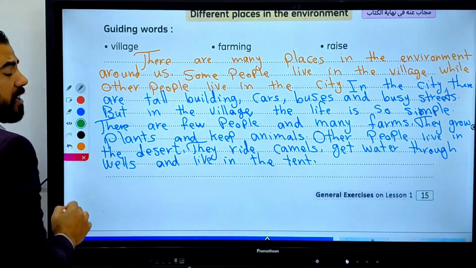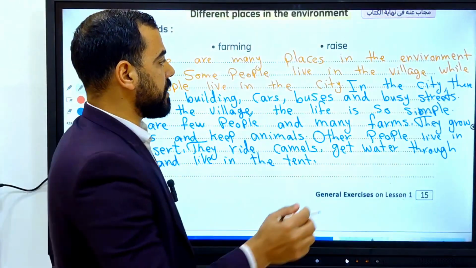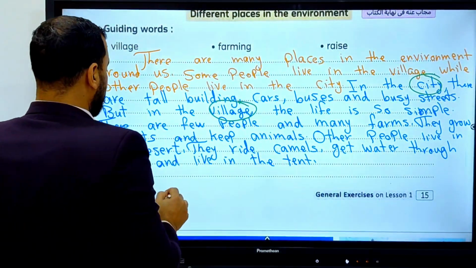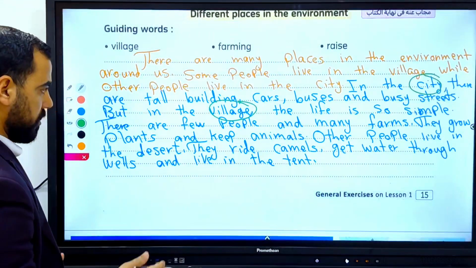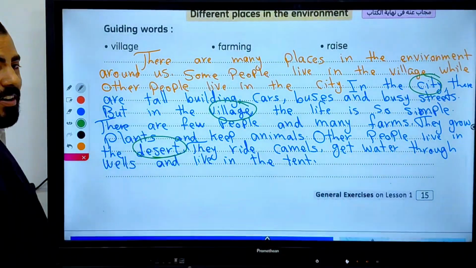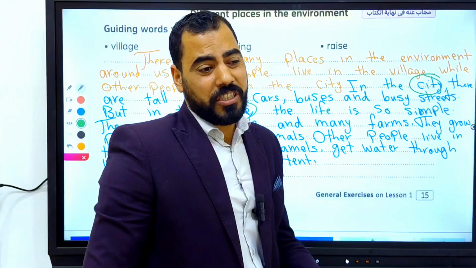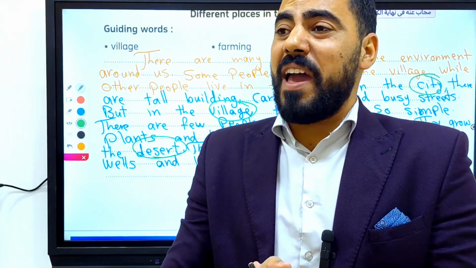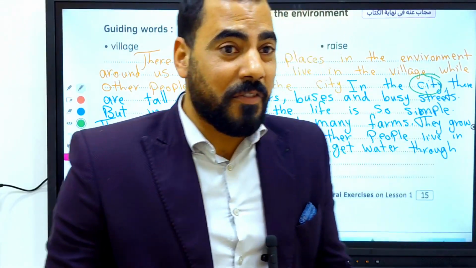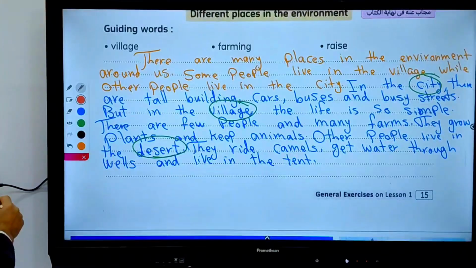Okay, so in the body paragraph, we have mentioned three environments or three places: the city, okay, the village, and the desert. Okay, live in the desert. Yes. Okay, so now we have mentioned these three places. Now let's move to the conclusion. In the conclusion or at the end of our paragraph, we need to give advice. We need to say our opinion, for example. Okay, so let's write the conclusion using red.